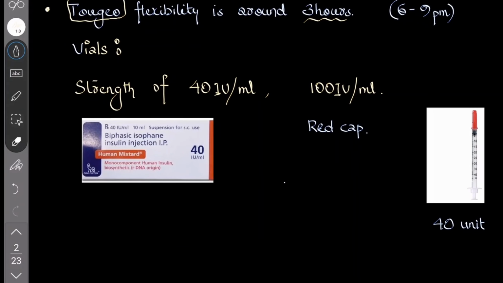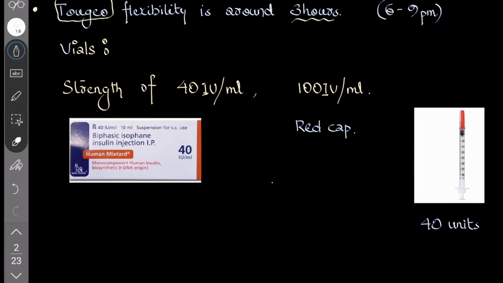Now let's discuss the vials and strength. There are two vial combinations, 40 international units per ml and 100 international units per ml. These are the two vial combinations. See, this is 40 international units per ml. One vial contains 10 ml, so it is 400 units in one vial.